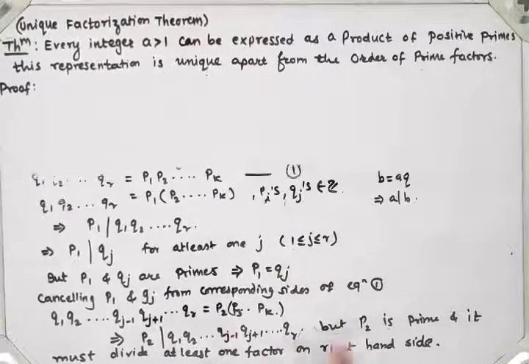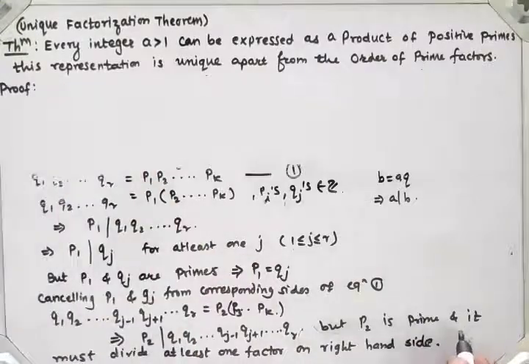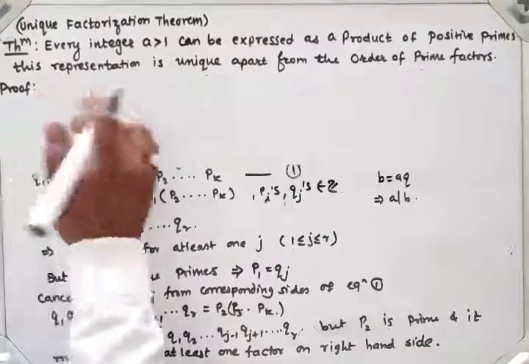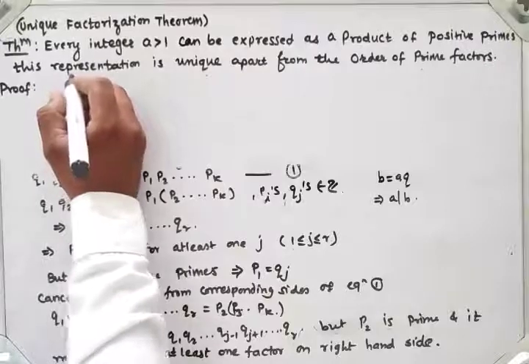So P2 is prime and it must divide the RHS.